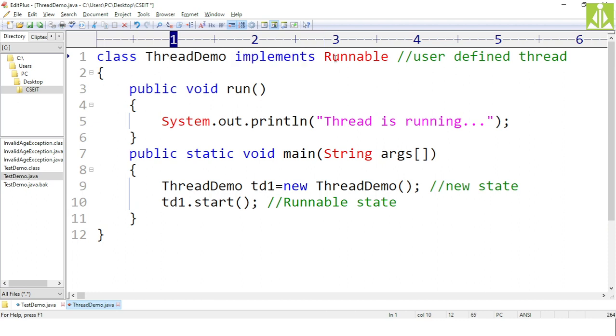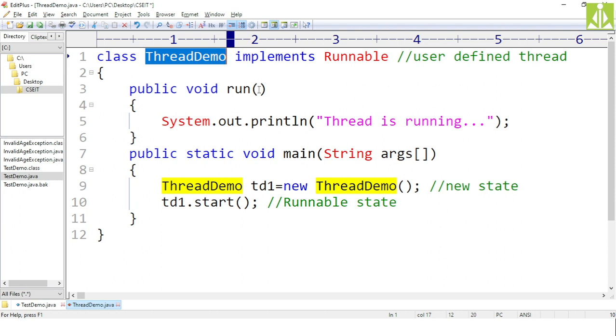So when do we go for the runnable interface? Whenever your thread demo is not the base class. If it is already a subclass, a child class to some other class, there is no more scope of extending another class. So in that case, we have to go for the implementation option, implements Runnable interface.